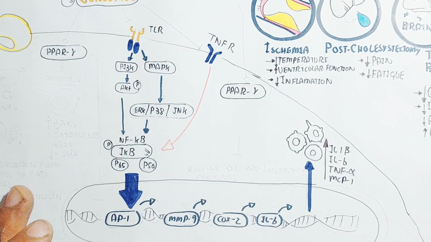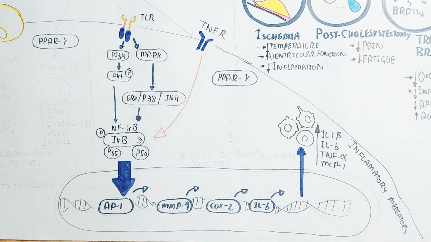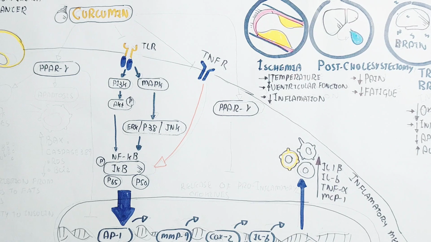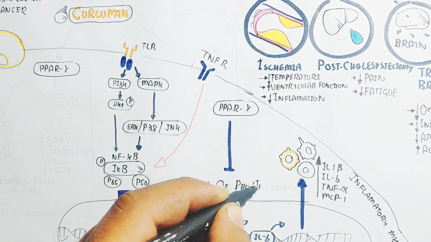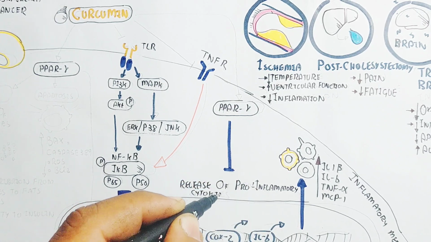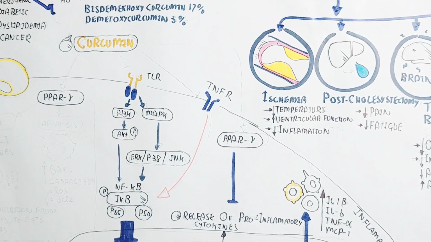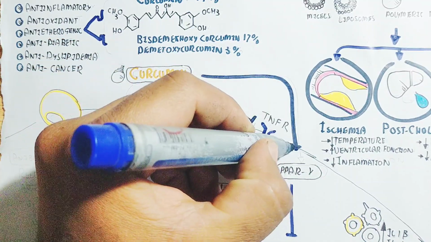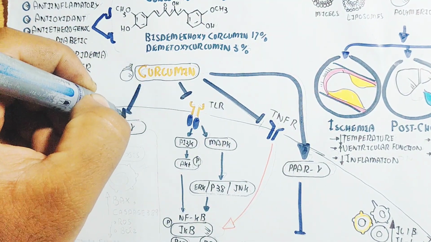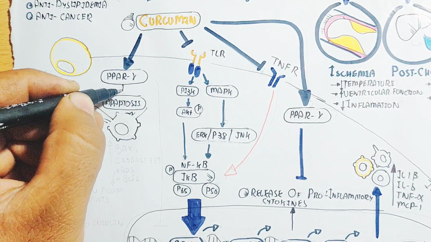PPAR alpha and gamma inhibit this activity. Interleukin 1, interleukin 6, interleukin 1 beta, tumor necrosis factor alpha and MCP1 are all inflammatory mediators that increase inflammation and play an important role as cytokines that trigger further inflammation. PPAR alpha and gamma, triggered by curcumin, will directly inhibit the release of pro-inflammatory cytokines and these inflammatory mediators. In this way, inflammation suppression increases due to curcumin.